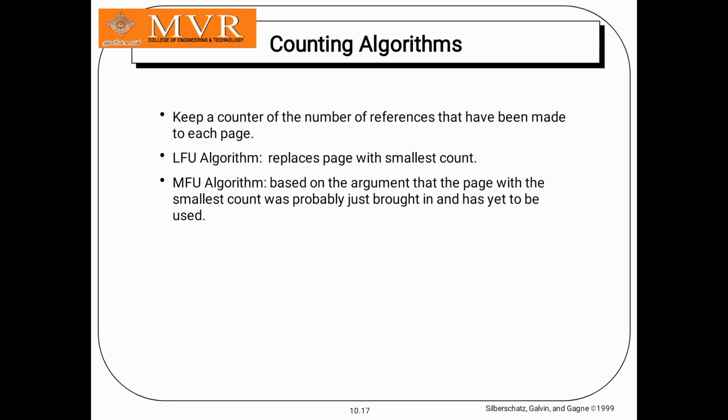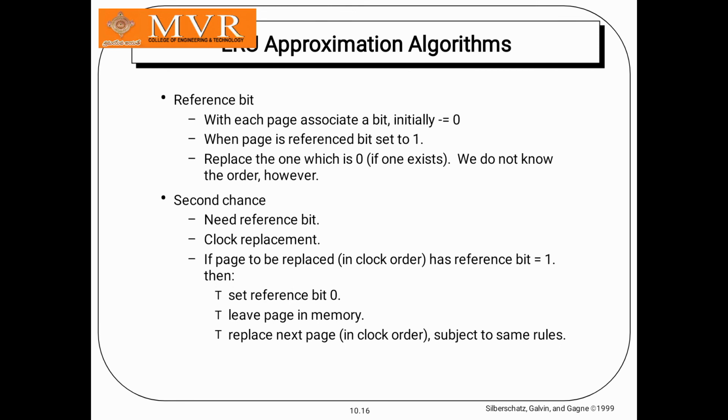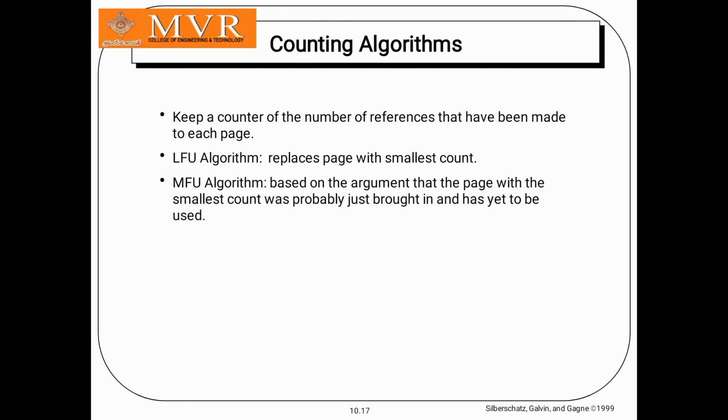If the number of frames is increased, the page faults are reduced, and we can take a minimum of 3 to 4. So it depends on the number of frames. The allocation of the frames is also based on the reference bits.